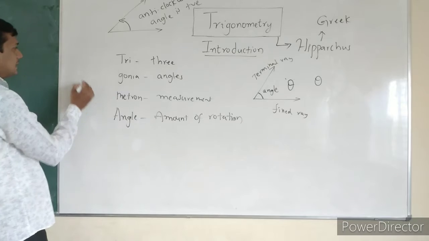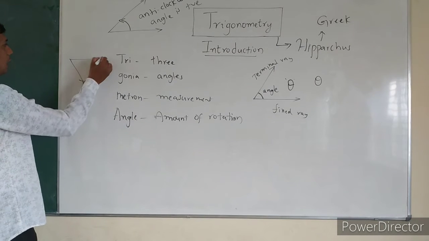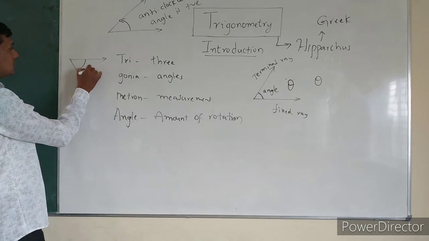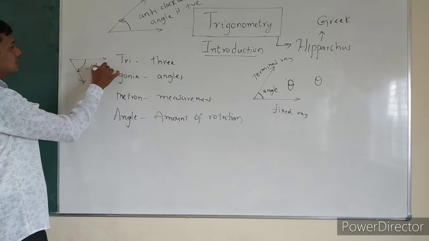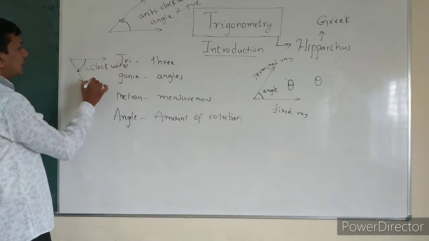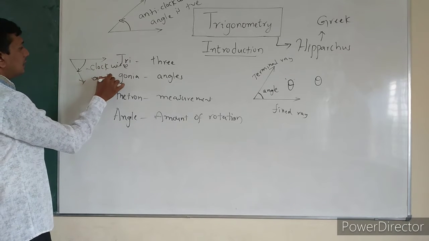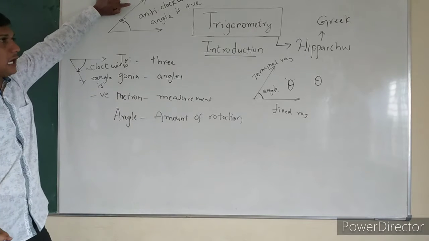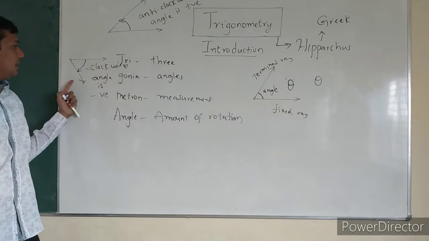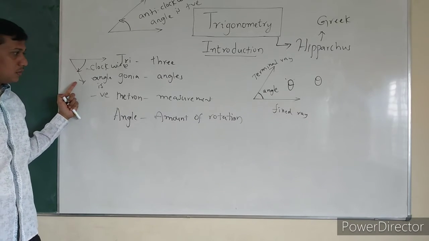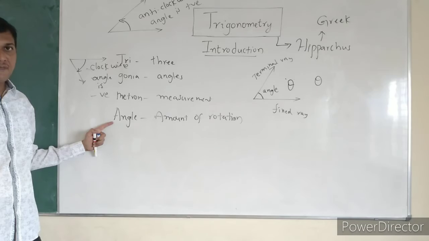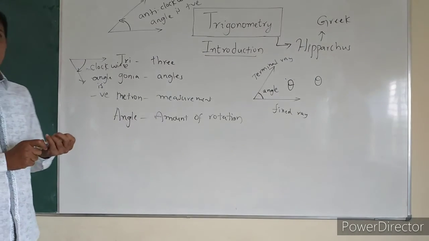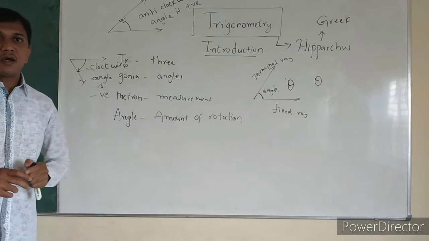If the angle is made in clockwise direction like this, now the angle is negative. So anti-clockwise the angle is positive and clockwise the angle is negative. So what is an angle? Amount of rotation.